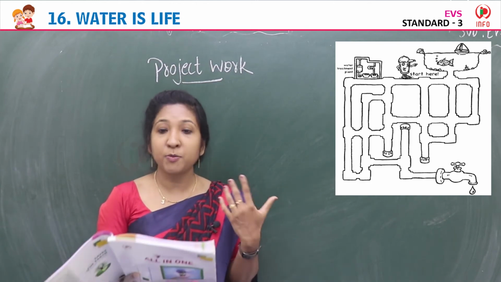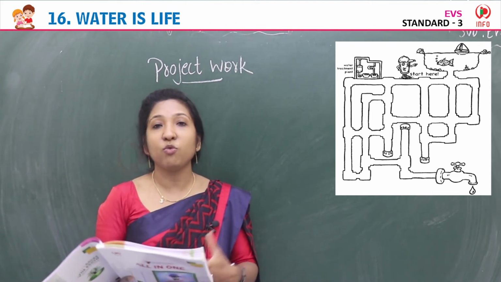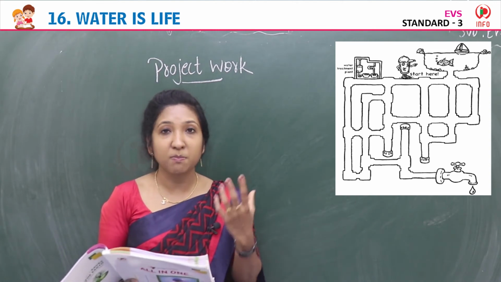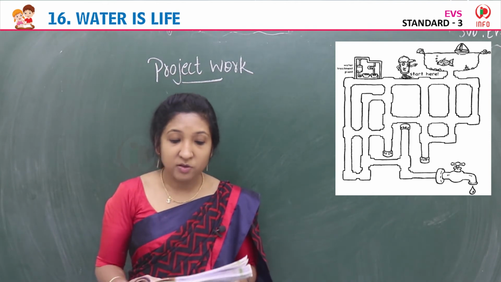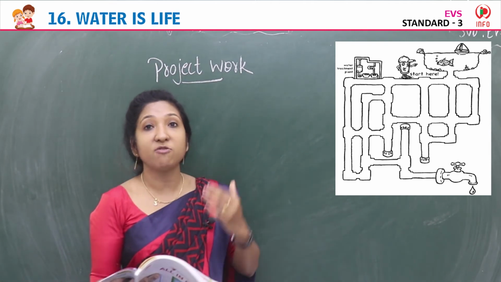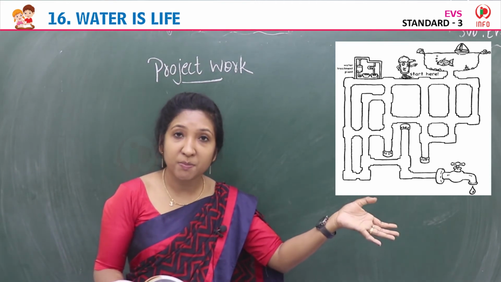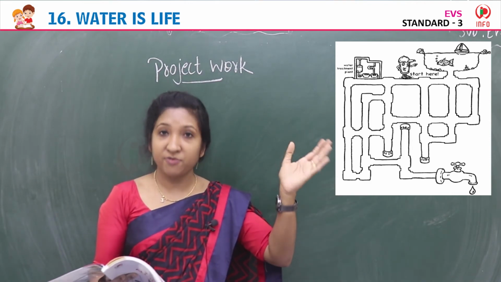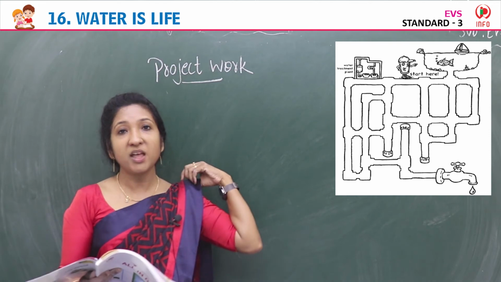Then we have to purify the water. So after purification, we get clear, clean water to drink. So many steps are involved in the purification of water in the water treatment plant. After purification, filtering, we get the pure water. So you just find out how a water treatment plant works, what are the steps involved in it. Collecting the water, taking the water to the water treatment plant. From there many steps are there: the purification, filtering, disinfection, many steps like that to remove the impurities and dirt from the water.